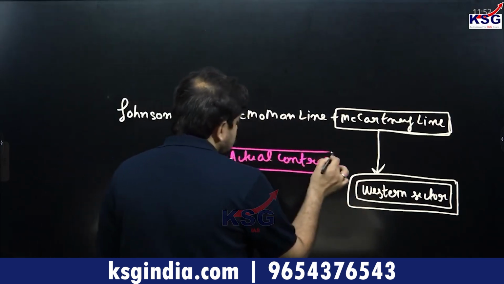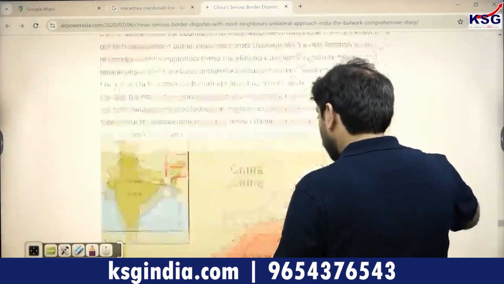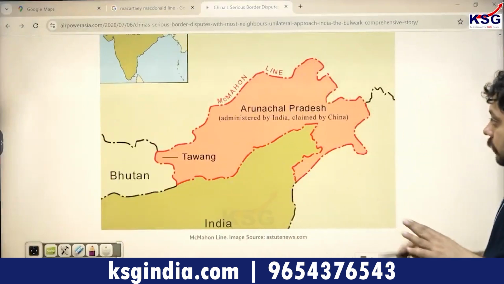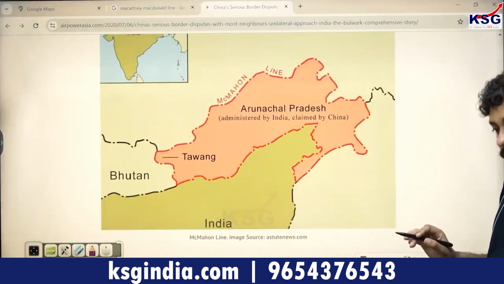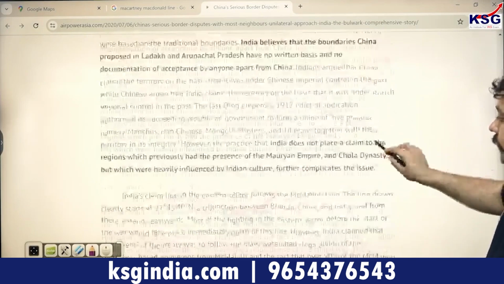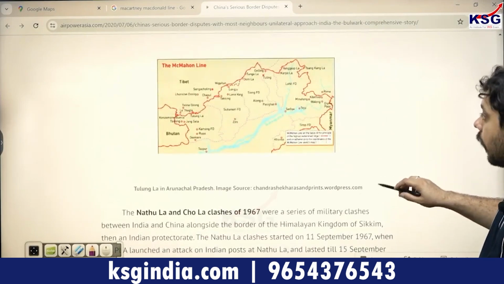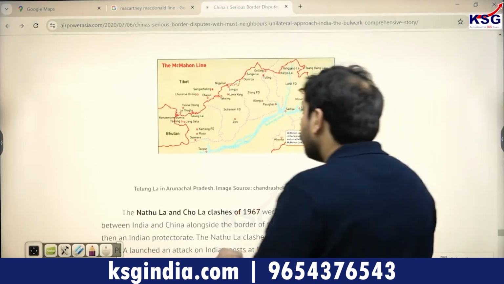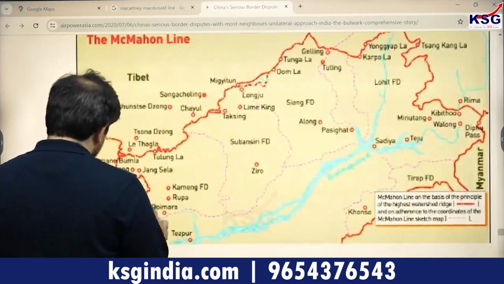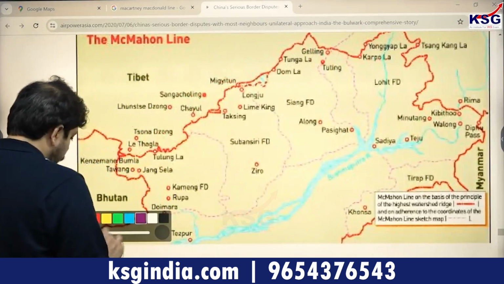Okay, right. So if you take a look at some maps further on, you can see this map here: Arunachal Pradesh, the McMahon Line, and the Line of Actual Control. Now, if you take a look at this detailed map of Arunachal Pradesh over here, I'm going to mark certain areas which are going to be important.